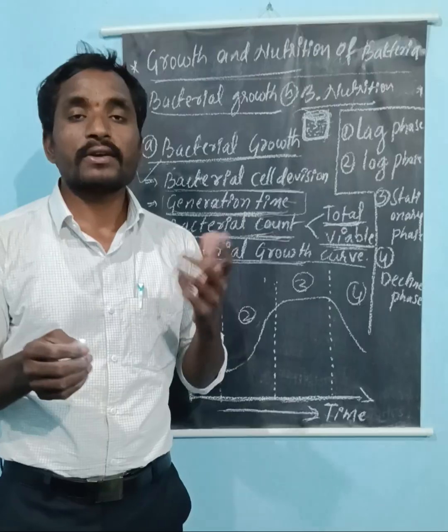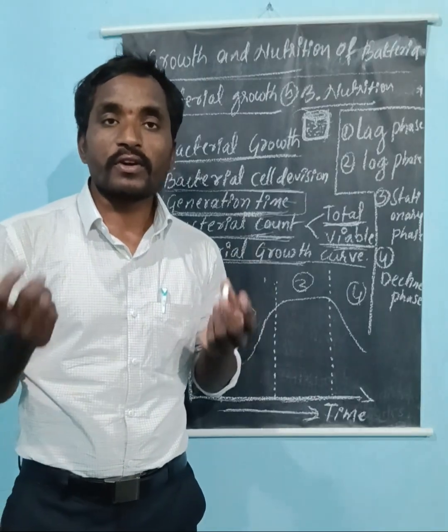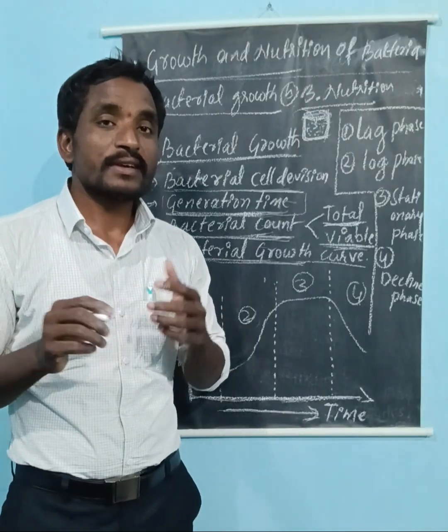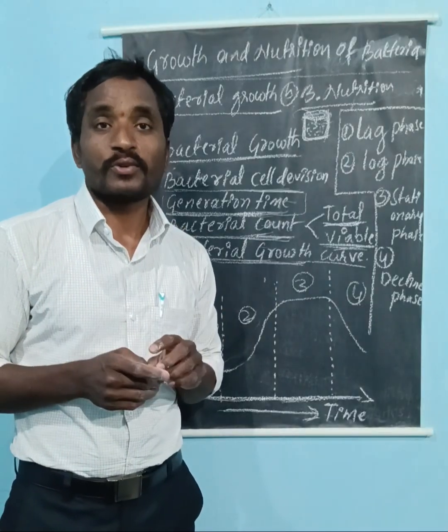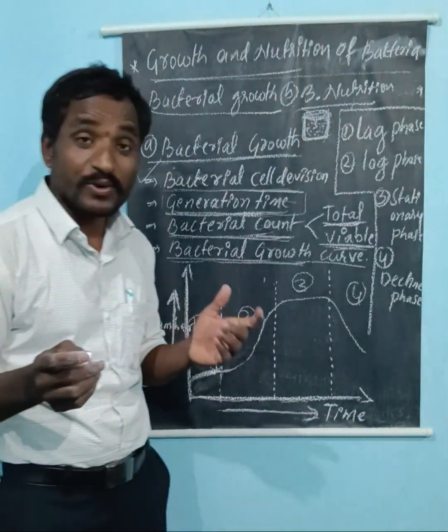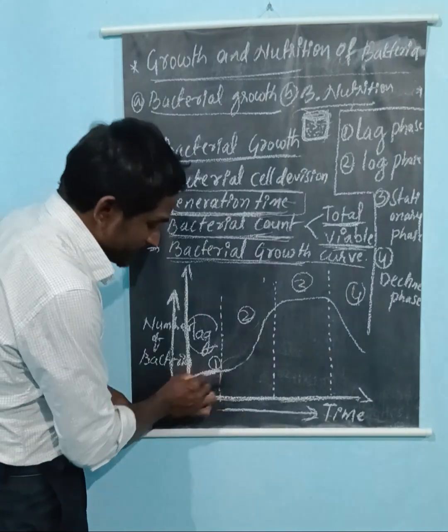Yesterday in the 2020 World Cup match, in the first two overs, how many runs did they make? Only 12, because the batsmen took time to adjust to the bowlers. Again, that is what we call the lag phase.